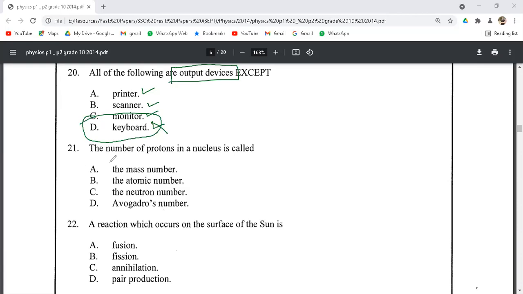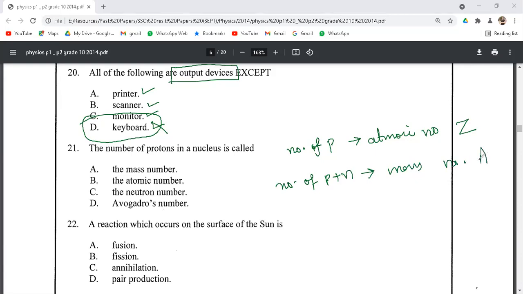Question number 21. The number of protons in a nucleus. The number of protons represents the atomic number, which is represented by Z, while the number of protons plus neutrons is represented by the mass number A. So the correct option in question number 21 is option B, atomic number.